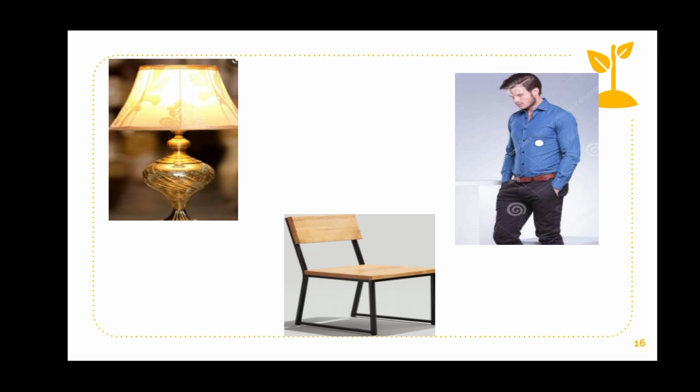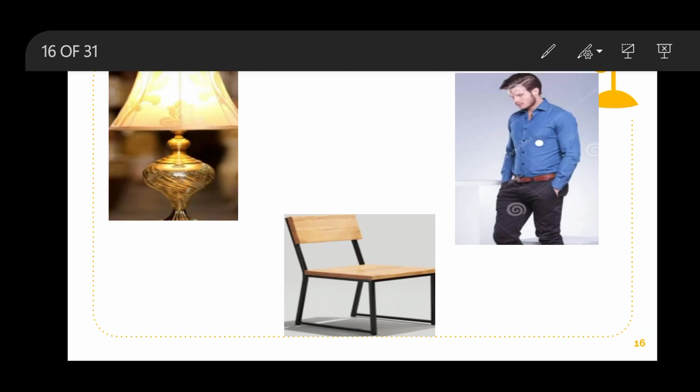Suppose that here is a room in which a person, a table lamp, and a chair are present. If you switch off the light, are you still able to see something in the room? Yes or no? Of course not. Even I am not able to see anything in this room. But when we switch on the light, we are able to see in the room. In the room, we can see that a table lamp, a chair, and a person are present.